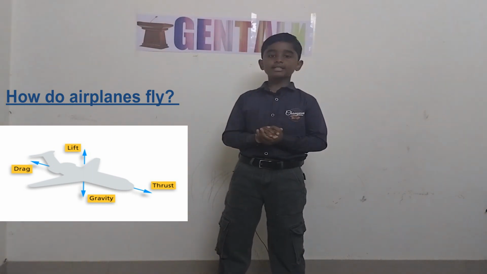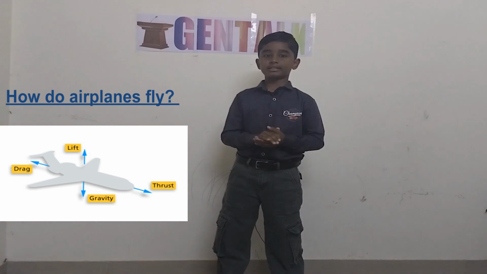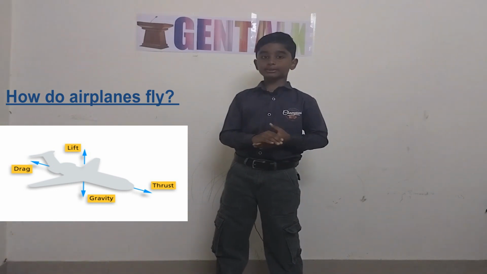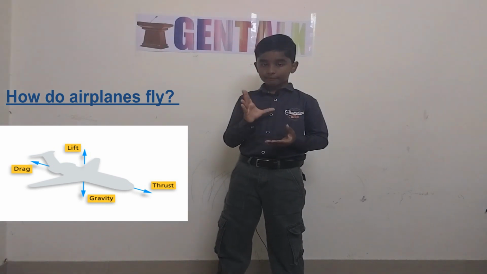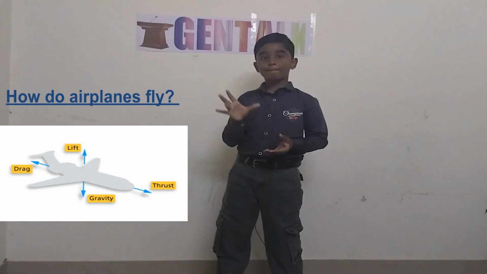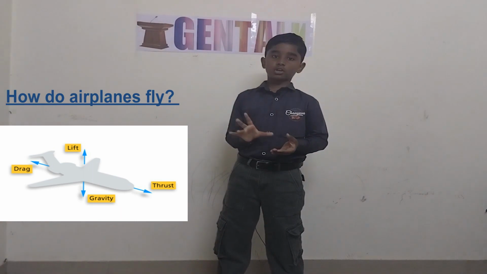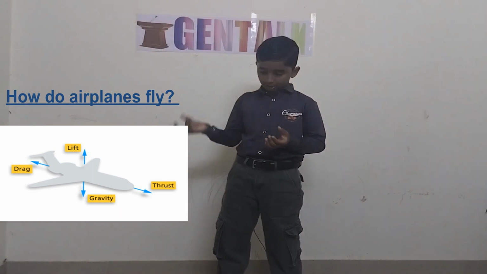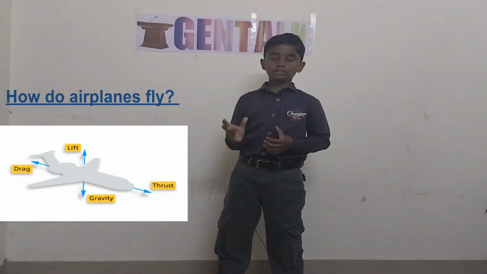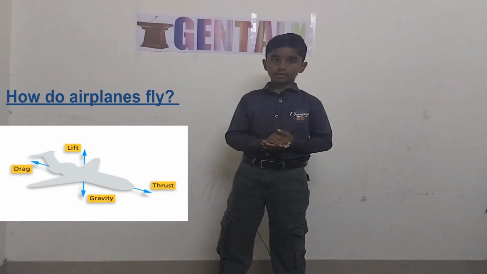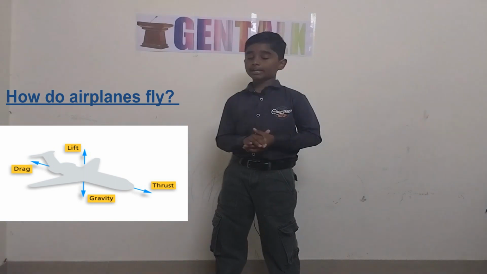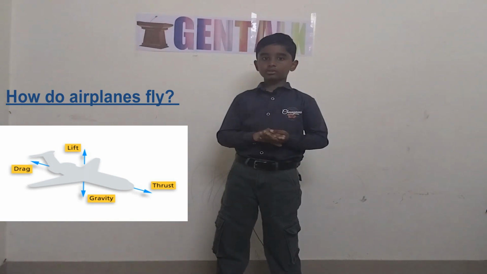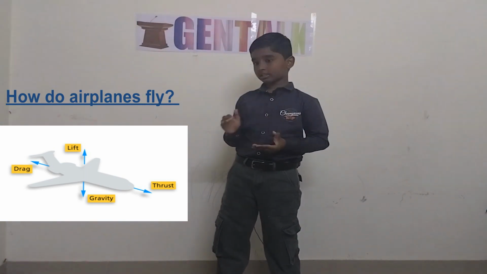You see, aeroplanes have special wings known as airfoils. These wings act like the wings of birds. The wings push the air above the wing instead of below, and it creates pressure below the wing, and so the plane takes off. After this, thrust is produced by thrusters and airfoils. Now you see, lift is also the same case.